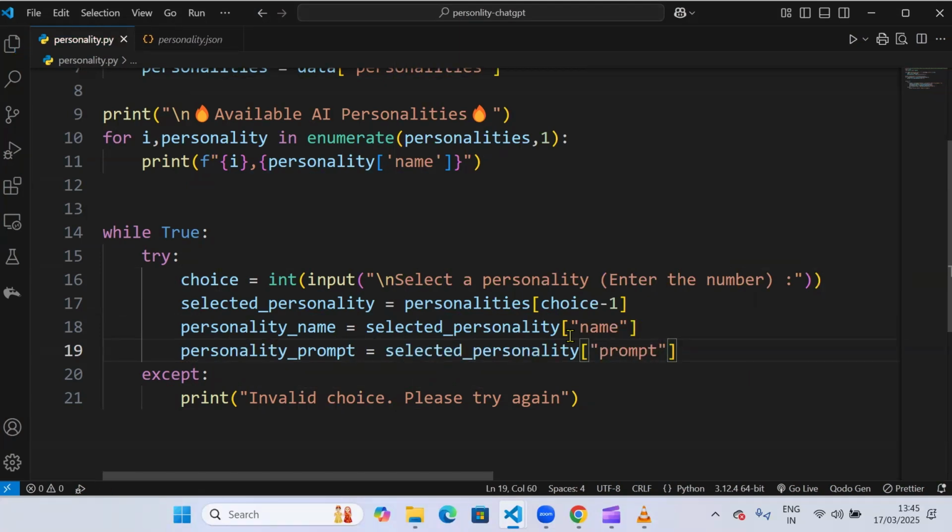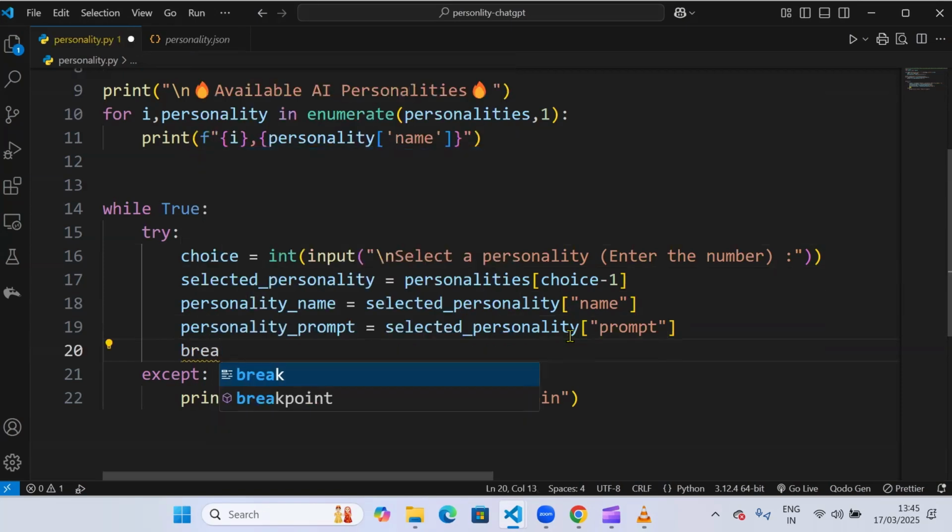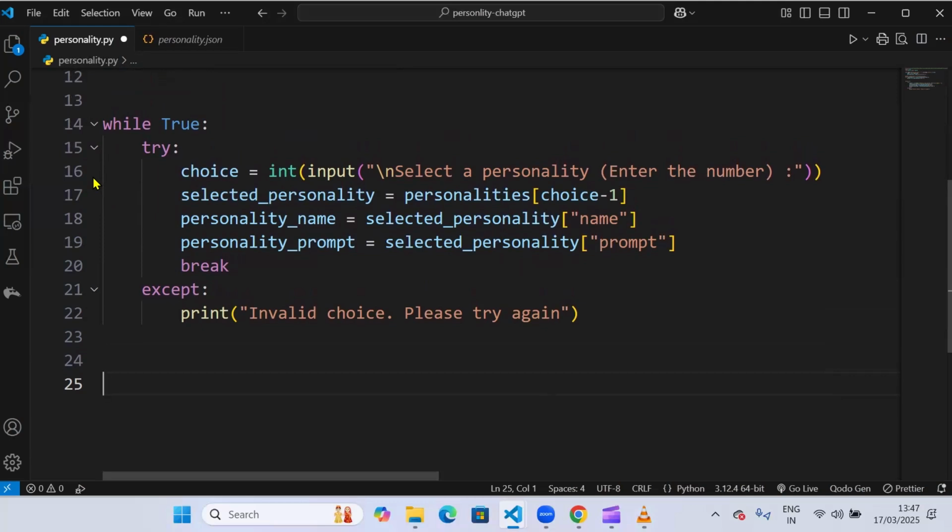And if the user selected the correct personality, we'll break the loop. So this is done now. This will select the personality which the user wants based on the choice.